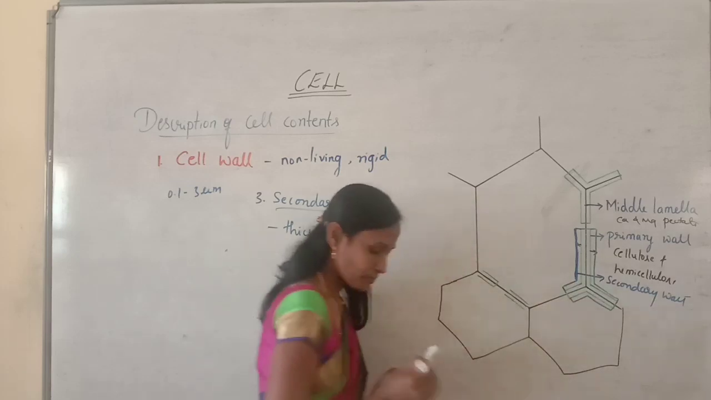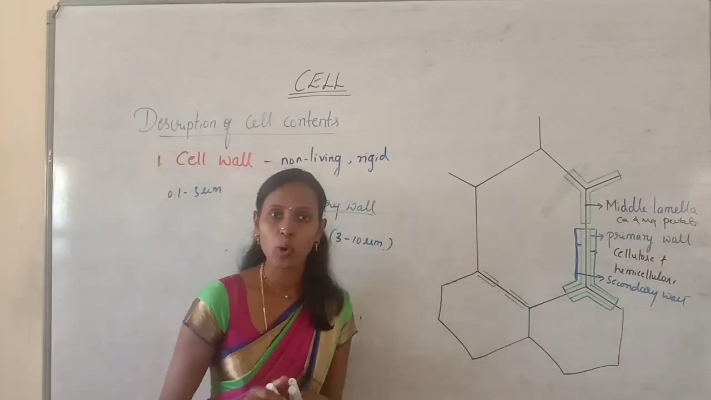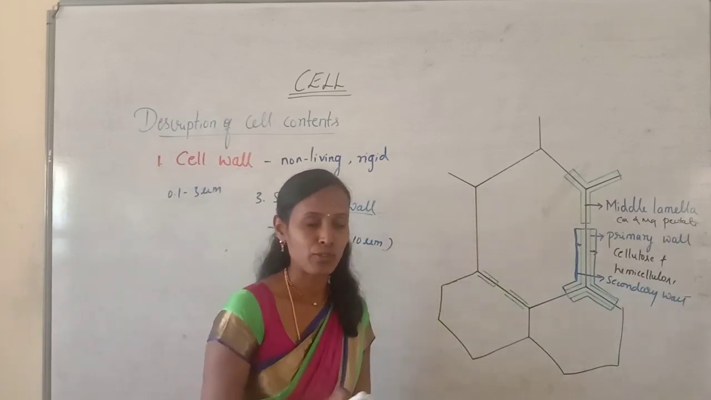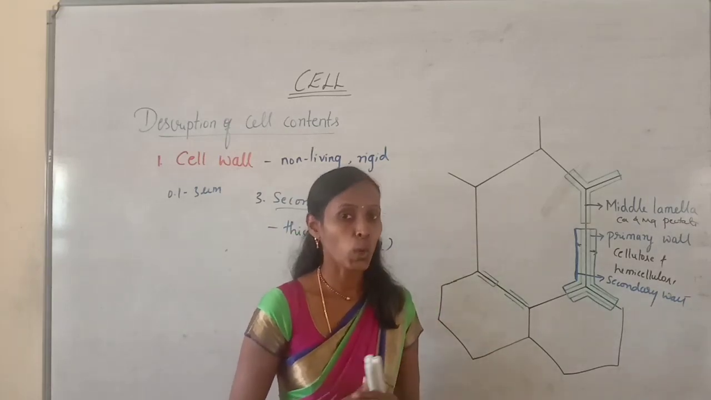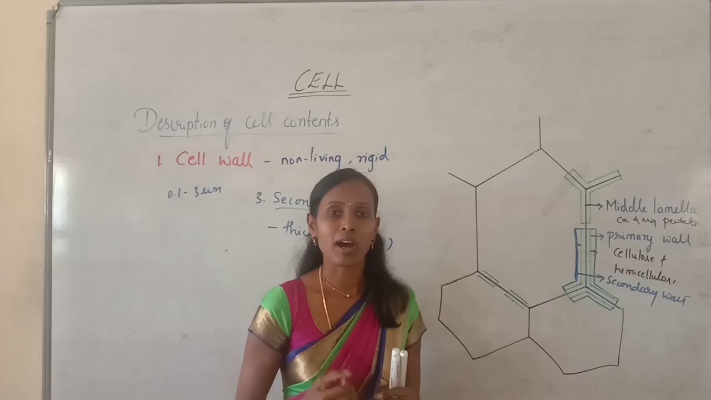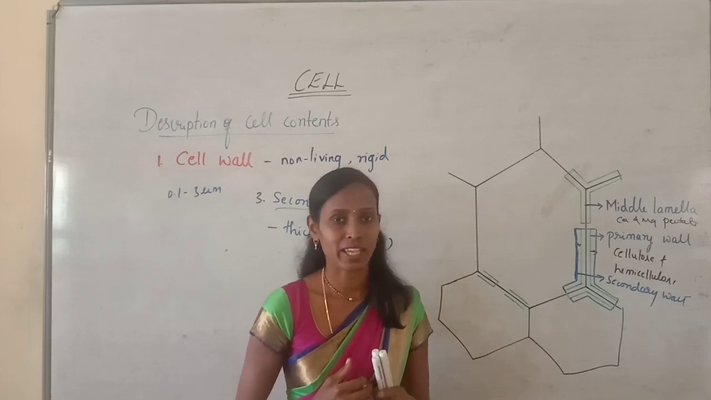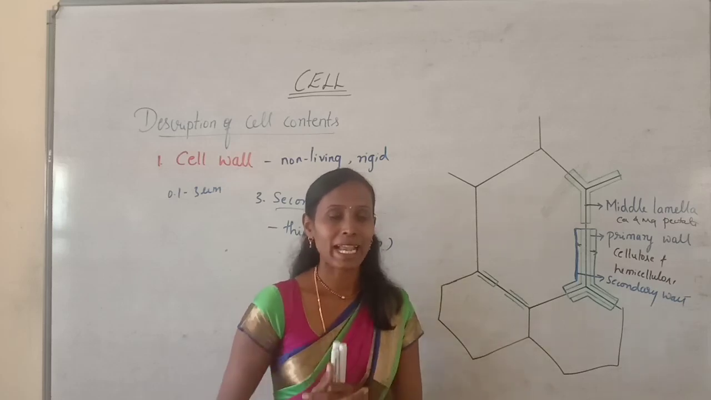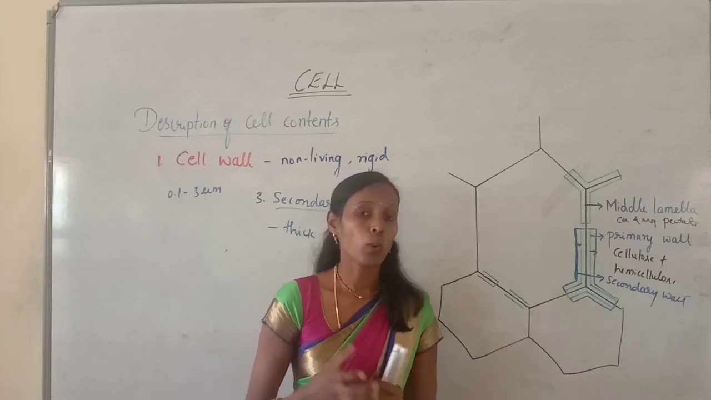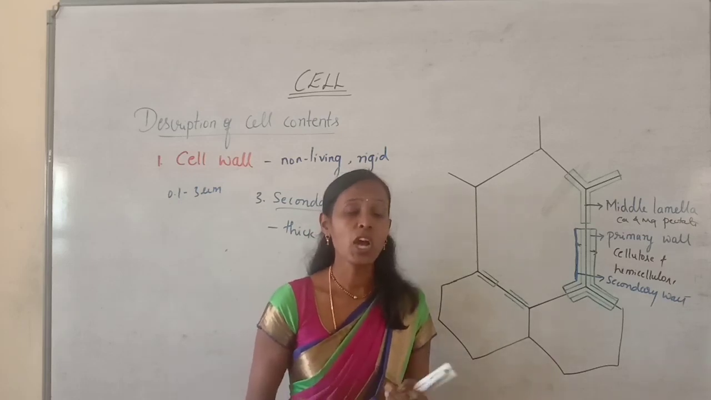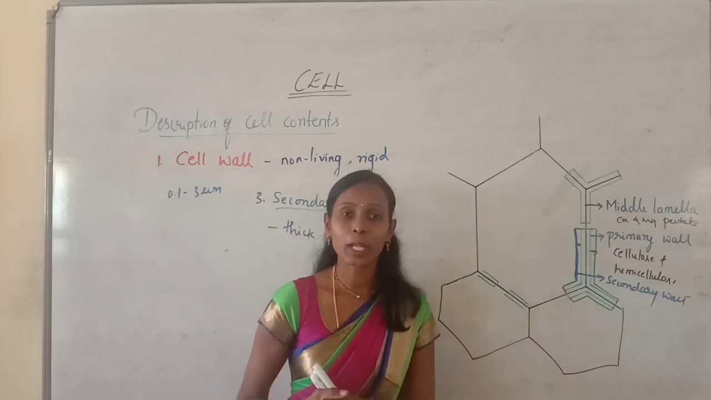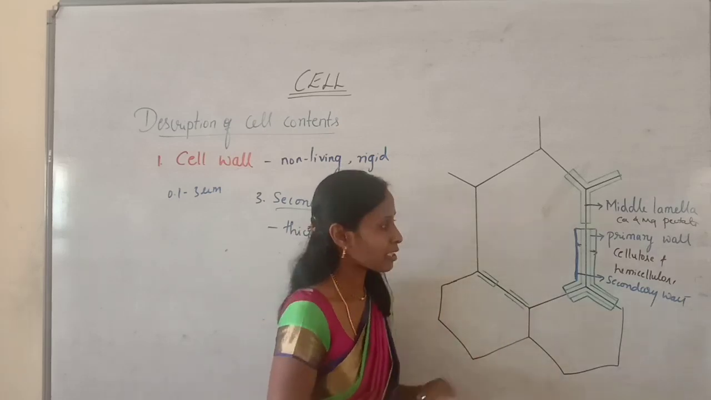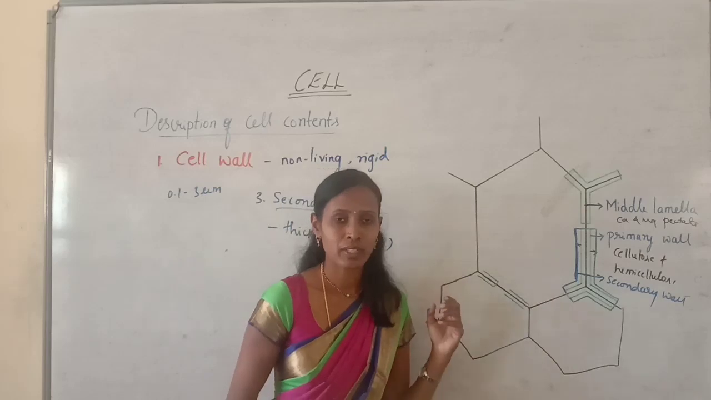And this secondary wall is usually found in some mature plant cells like collenchyma, sclerenchyma, cork cells and xylem cells. In the plant anatomy chapter, you will come to know what collenchyma, sclerenchyma and xylem cells are, everything you will come to know. So only in certain mature cells can we find the presence of a secondary wall.